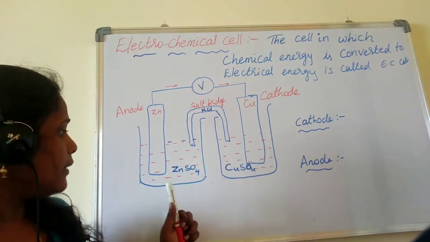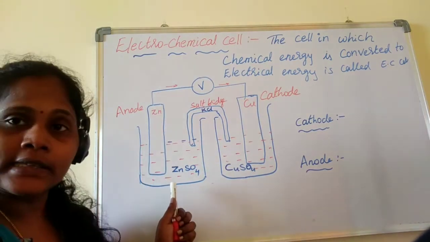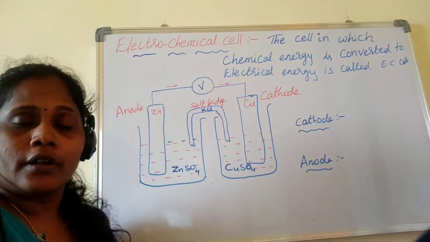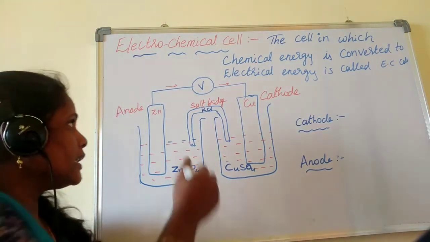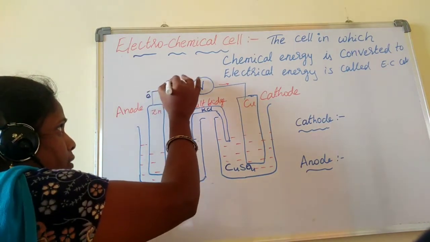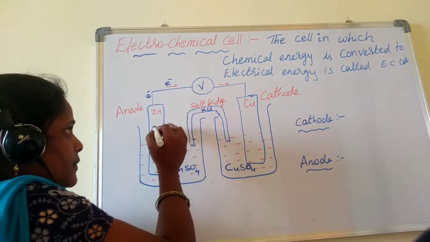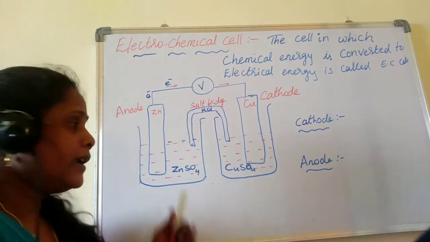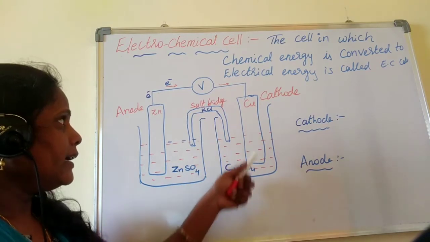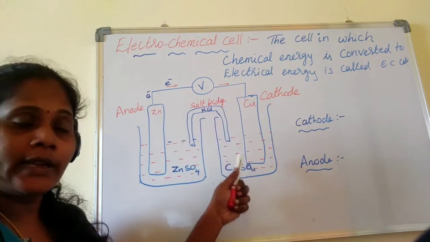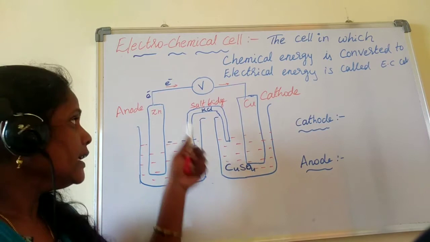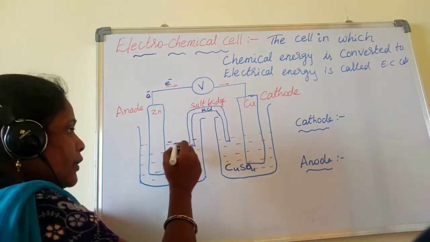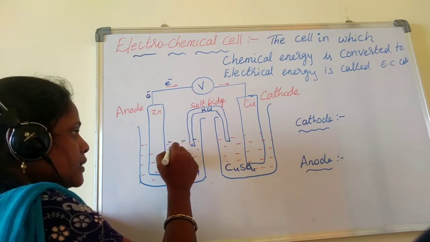If you observe, when the zinc rod is dipped in zinc sulfate solution, it has the ease of losing electrons, and the electrons move from the zinc rod. When it is connected to the copper rod dipped in copper sulfate solution, zinc has a tendency to lose electrons and convert into zinc plus 2 ions.